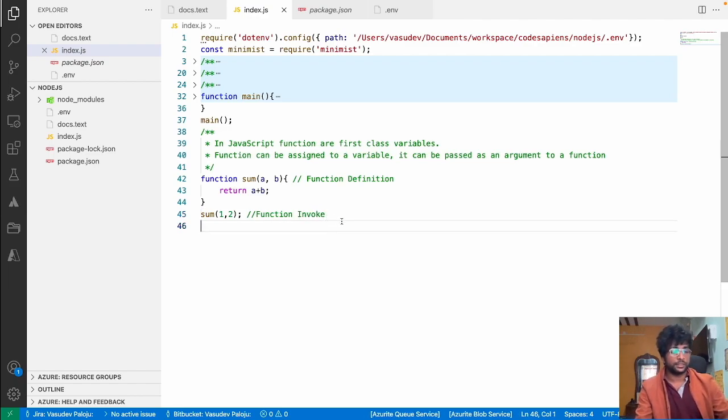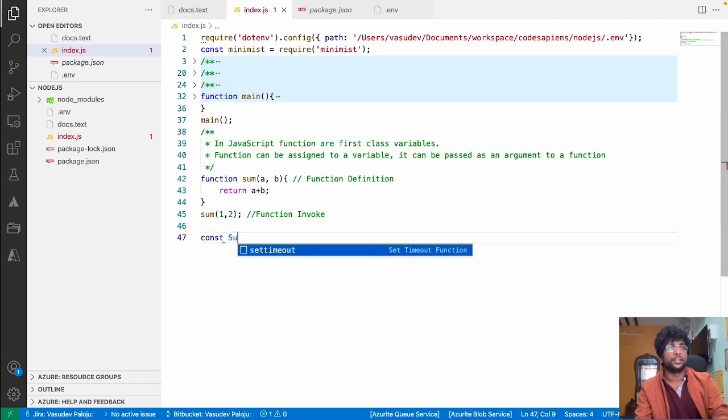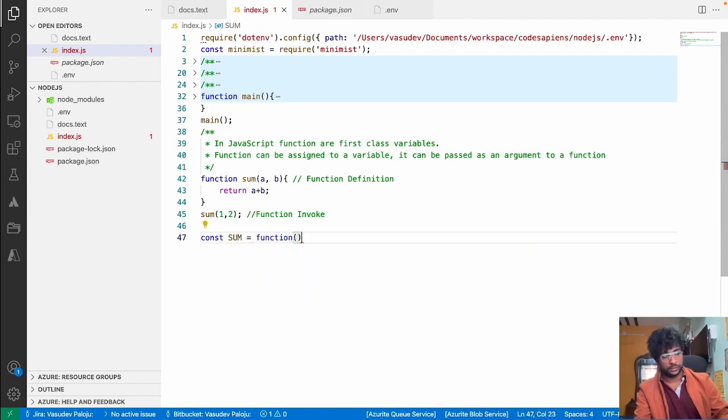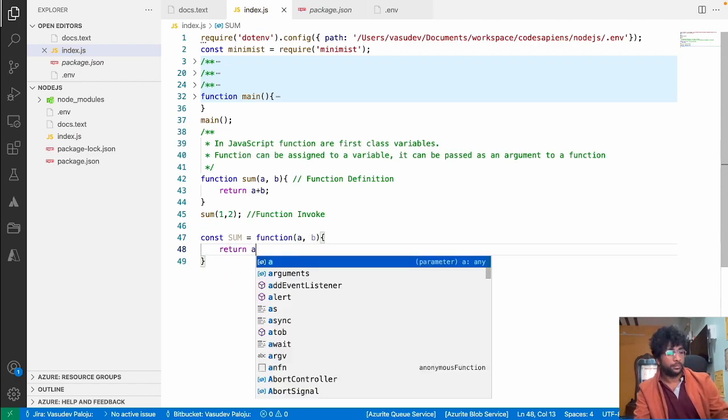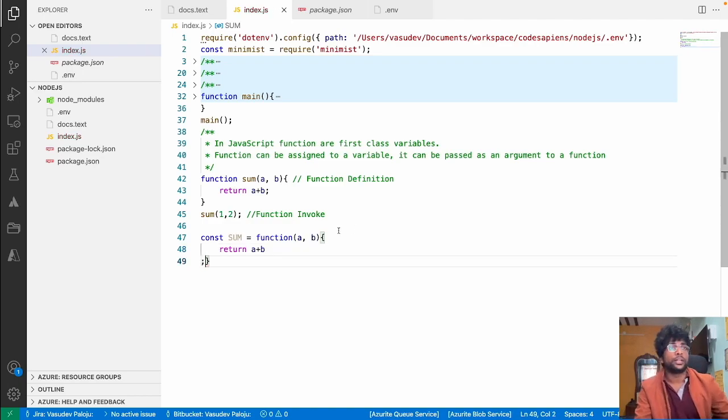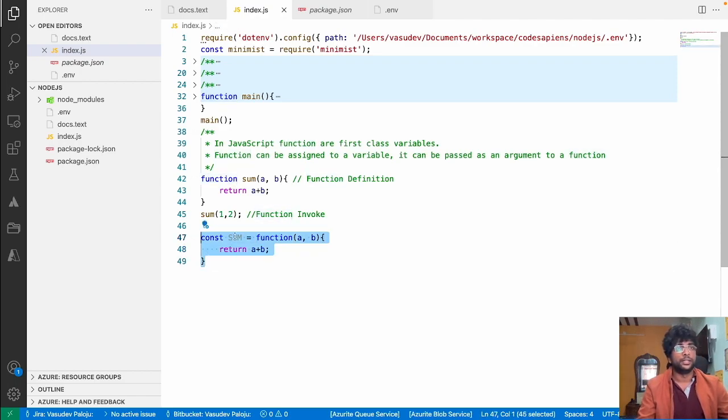Now the same function can be written in a different way. Const sum is equal to function a comma b, return a plus b. Here what I have done is assign a function to a variable.